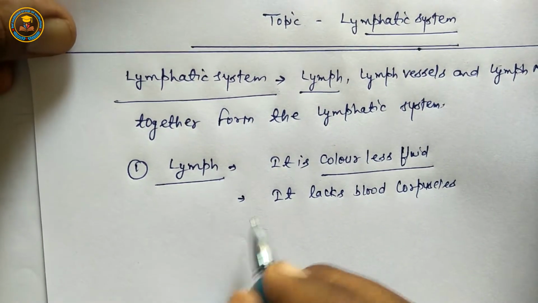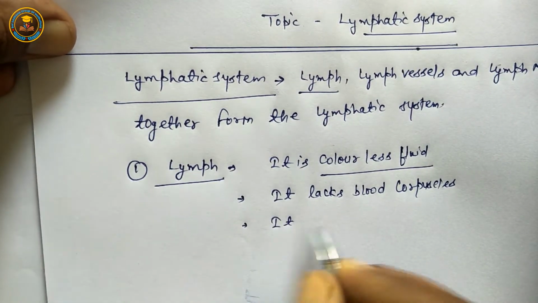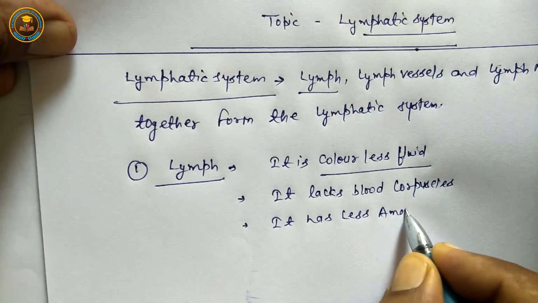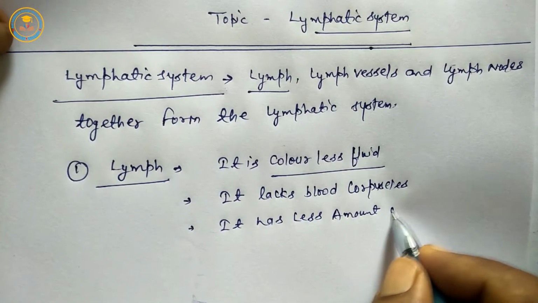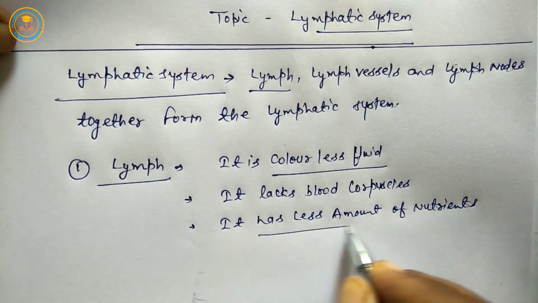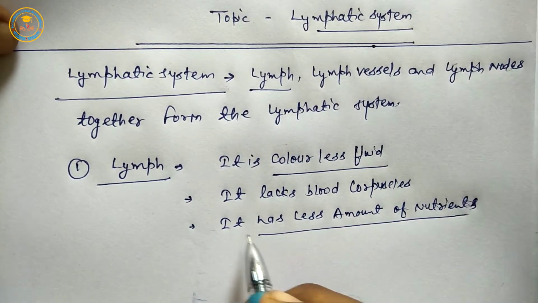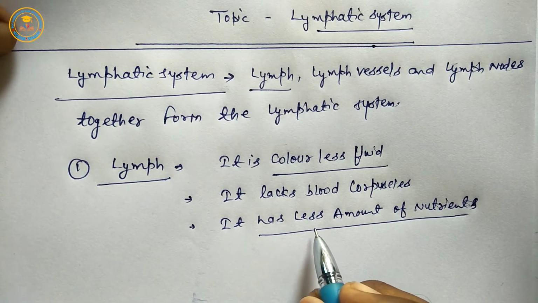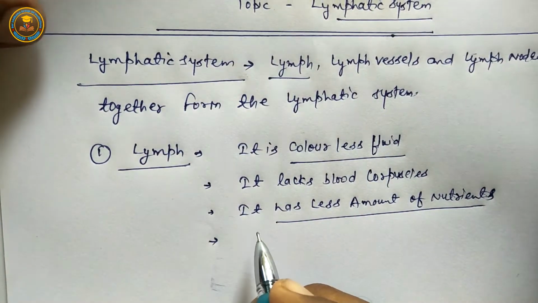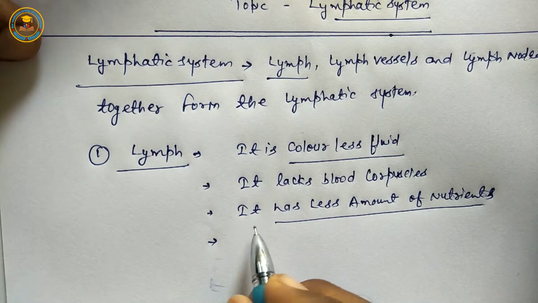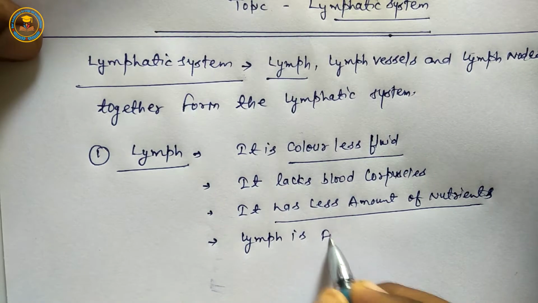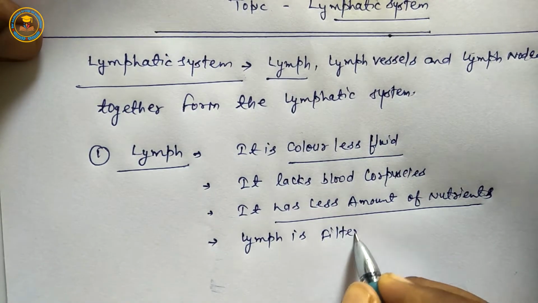Next, it has a less amount of nutrients, but a more amount of nutrients is found in blood. Next, lymph is a filtered blood.